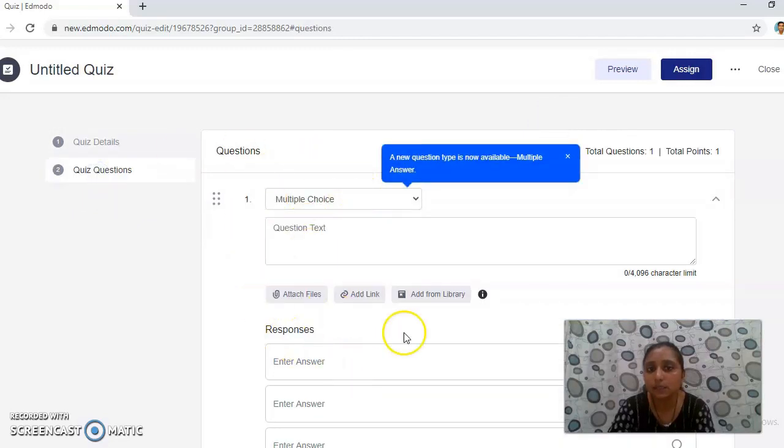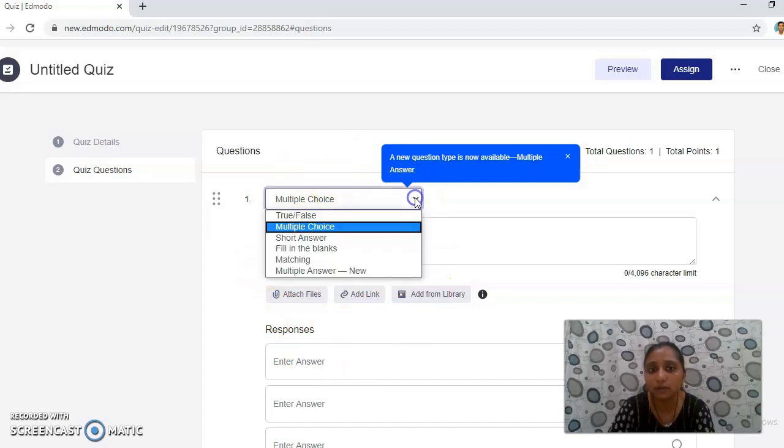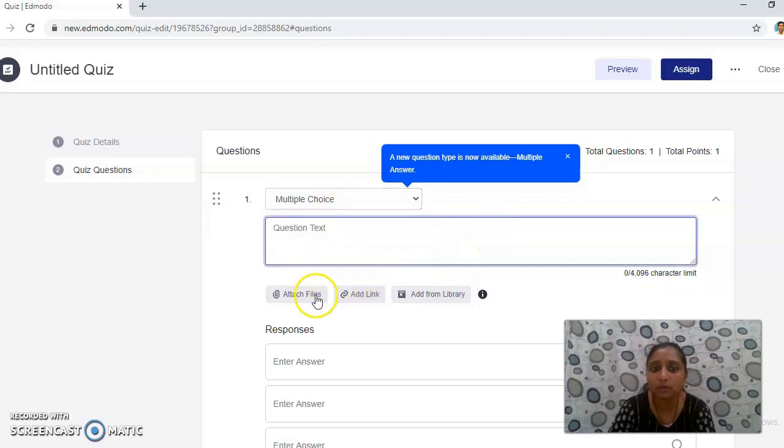So here you can see a ready-made format: multiple choice question, short answer, fill in the blanks, matching, multiple answer. Like that you can select whatever option you want, or you can attach a file, add a link, add from the library.